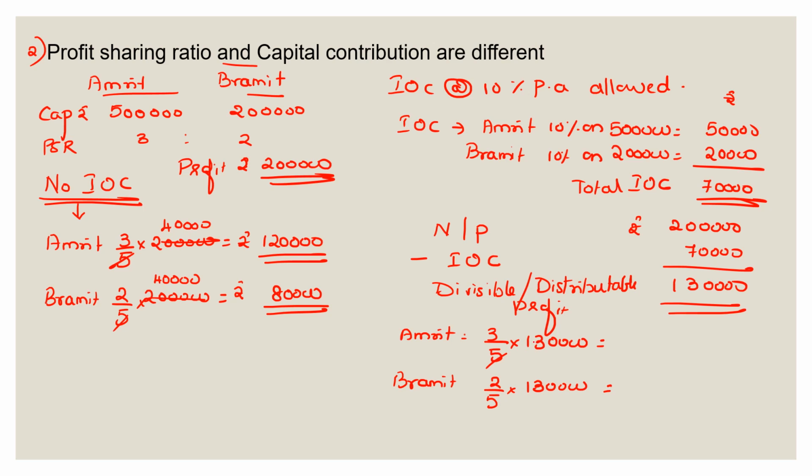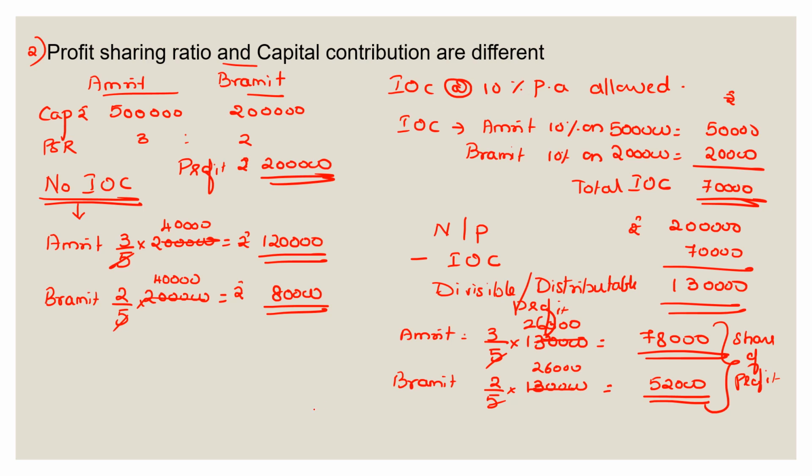Let's calculate this. 5 ones are 5, 5 twos are 10, 3 sixes are 18. 78,000 would be Amrit's share of profit. And the same thing comes here. That would be 52,000 as share of profit of Brahmit. So this is the share of profit.